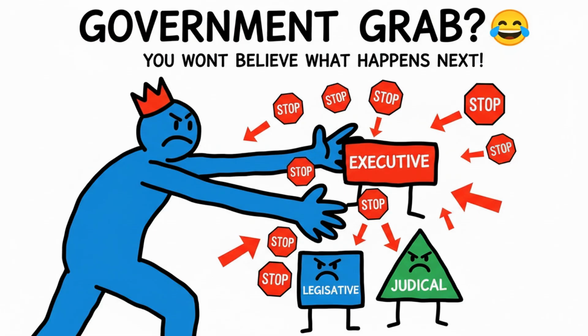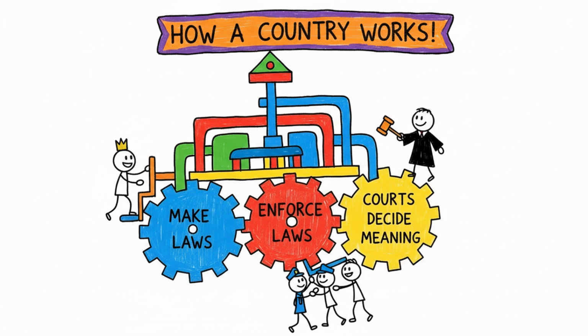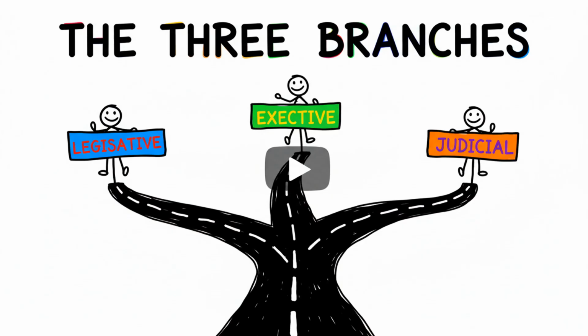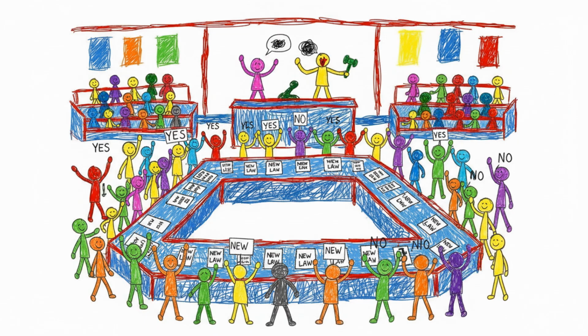Checks and balances is a system designed to stop one person, one group, or one part of government from becoming too powerful. To understand it, let's imagine a country like a big machine. This machine has important jobs to do. It must make laws, enforce laws, and decide what the laws mean when people disagree. In many democratic systems, these jobs are separated into different branches.